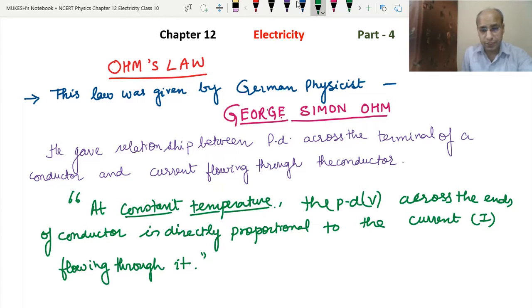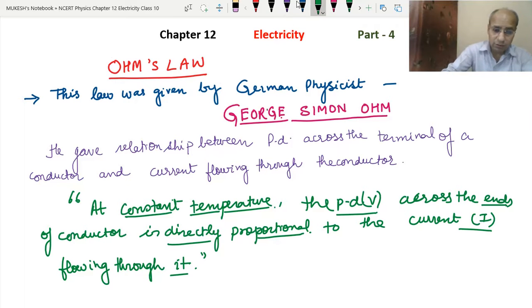So whatever is the potential difference across the ends of the wire, that is directly proportional with the current I. What is the meaning of direct proportion? That if V will increase, then I will increase also in the same ratio. That direct proportion we have studied in the 8th standard in mathematics. So if we double the potential difference, the current will also become double. If we make the potential difference half, then current will also become half.